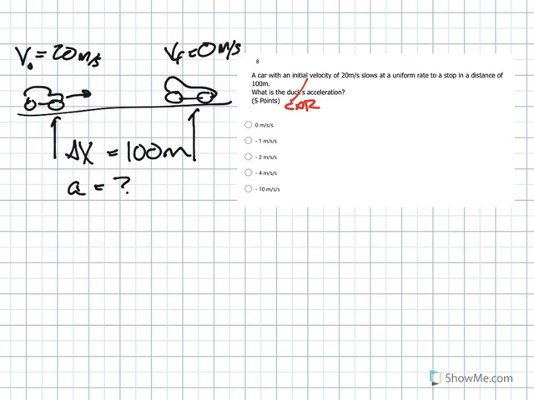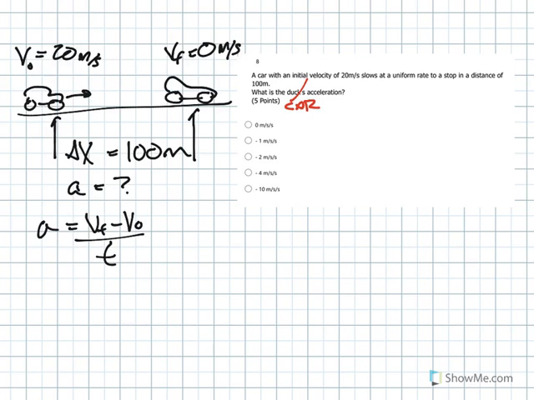All right, so let's see. I've got everything here: v final, v naught, delta x. I'm looking for a. I want to find acceleration. There are three equations in your list that have acceleration. One of them is acceleration is v final minus v naught over t.